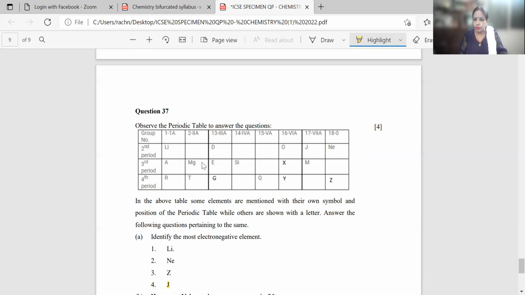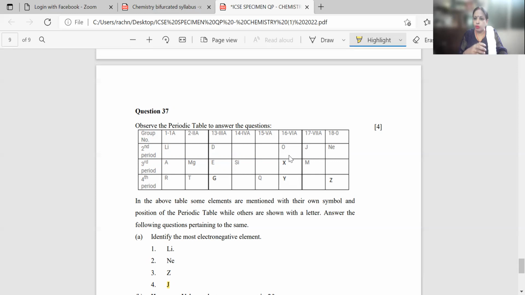So if Mg is written, Mg has atomic number 12. That means E will have atomic number 13. And 13 atomic number is of what? Of aluminium. Similarly, in the second period, they have written O. Now, this is your second period, it's starting. It's lithium with atomic number 3. Then with atomic number 4, it will be beryllium. After 3, 4 comes atomic number 5, boron, atomic number 6, carbon, atomic number 7, nitrogen, atomic number 8, it's oxygen.